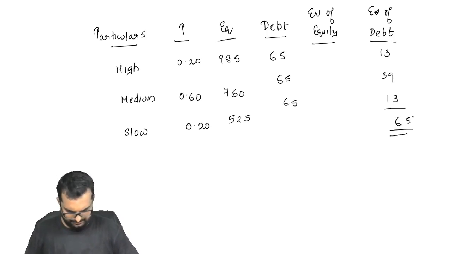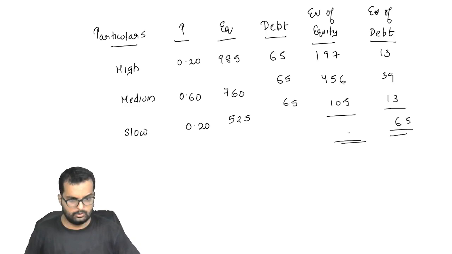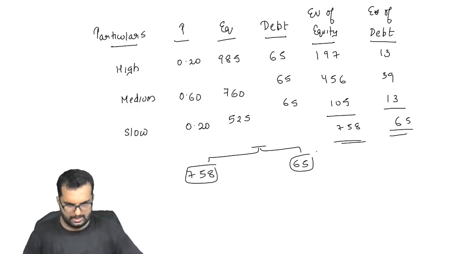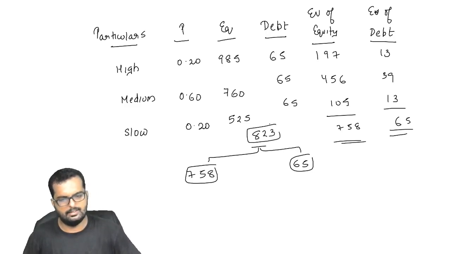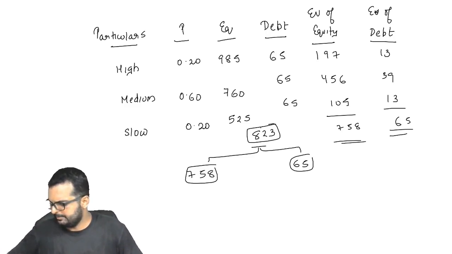But the other one would be 197, 456, 105. So the total will turn out to be 758. So here there is no change actually. If I just draw the chart also here itself, 758, 65. If you add up these two, you get the value as 823. This is exactly the same value that you got earlier also. Can you write down this also and finish it off, friends?